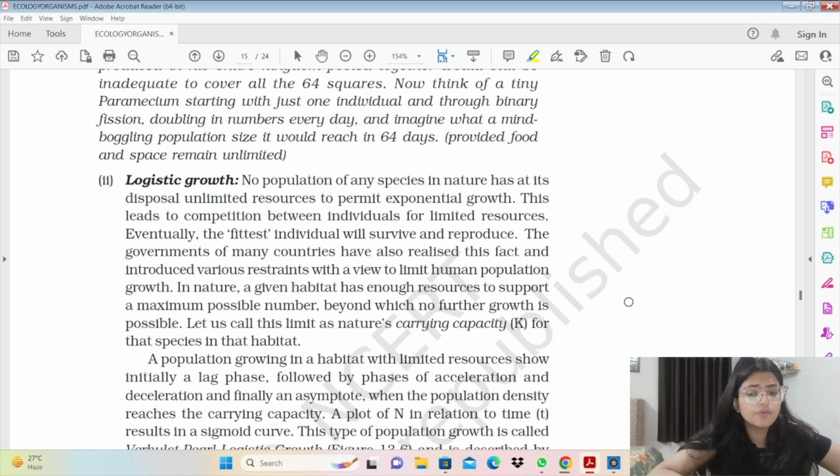So, moving forward to population interactions. Population interactions is very important, and it is the most important topic in this chapter.